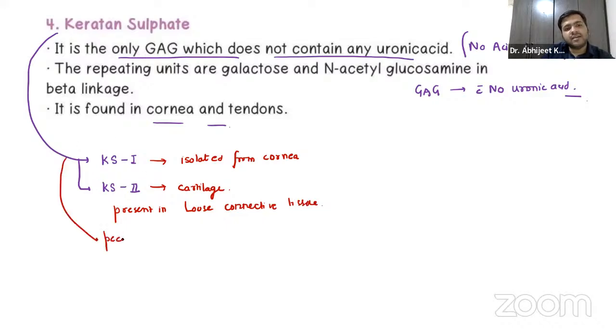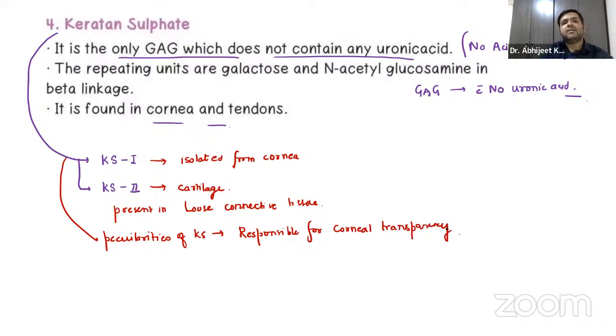The peculiarity of keratin sulfate is that it is basically responsible for corneal transparency. That is something you have to remember. The glycosaminoglycan which is responsible for corneal transparency is keratin sulfate. That is the third part that we have discussed.